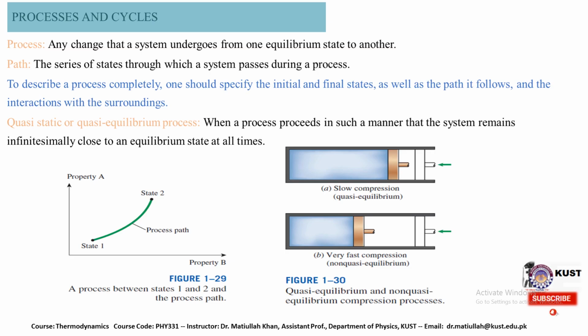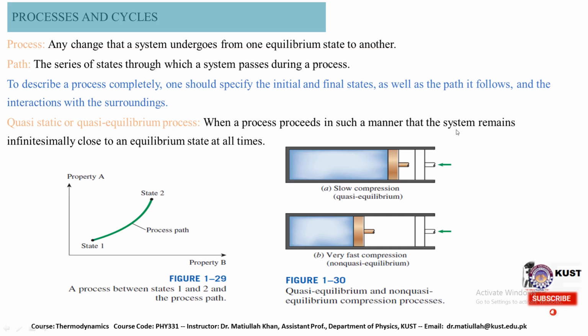We have some processes or cycles that are involved in any particular thermodynamic system. A process is any change that a system undergoes from one equilibrium state to another equilibrium state. We have a path for that, and the path is the series of states through which a system passes during a process.